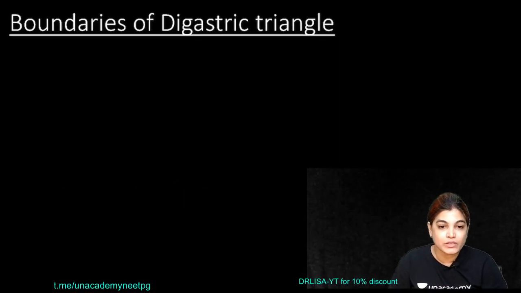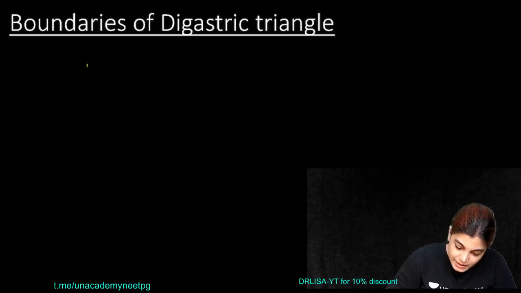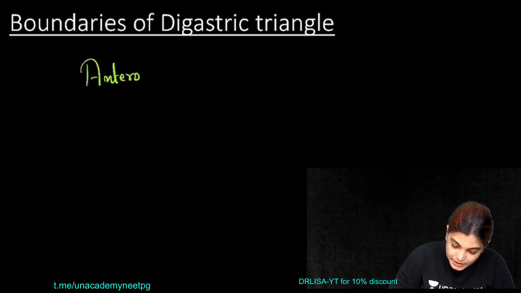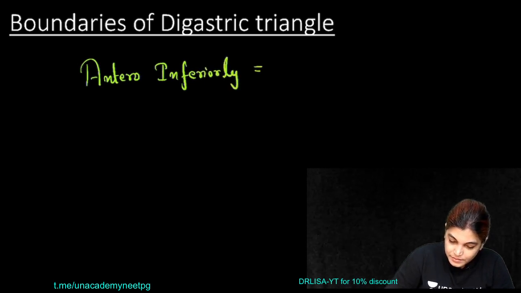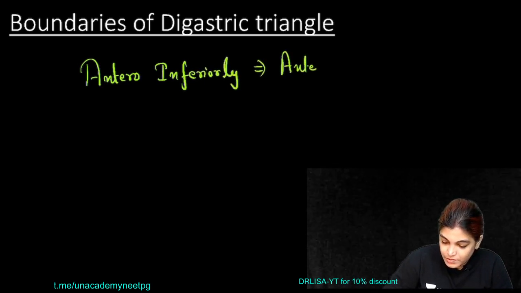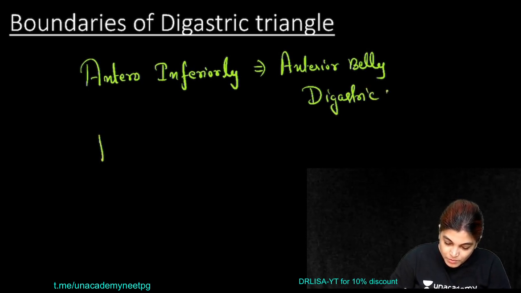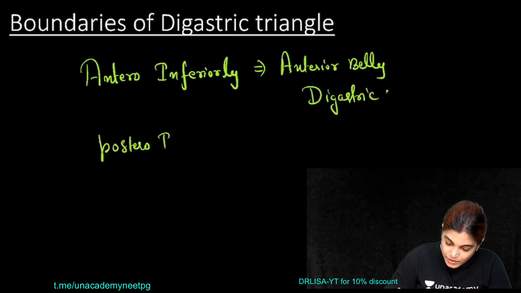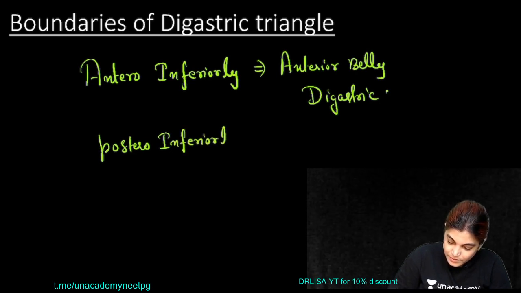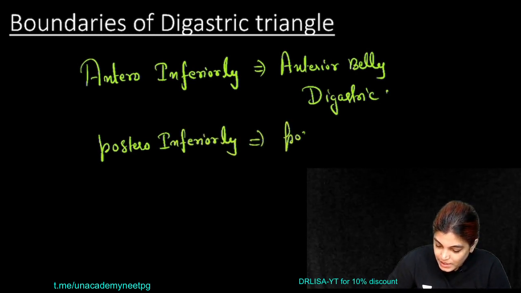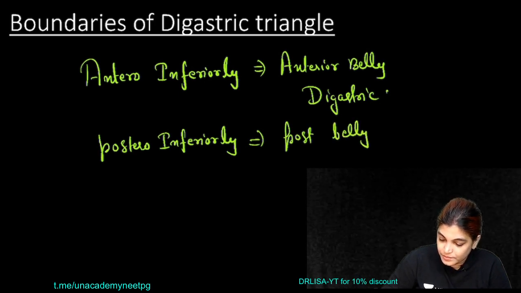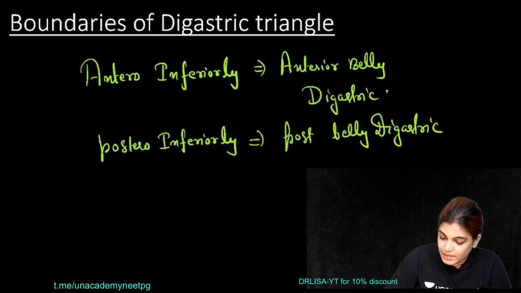So let's write the boundaries of digastric triangle. Digastric triangle is bounded antero-inferiorly by the anterior belly of digastric muscle, and postero-inferiorly it is bounded by the posterior belly of digastric along with the stylohyoid muscle.